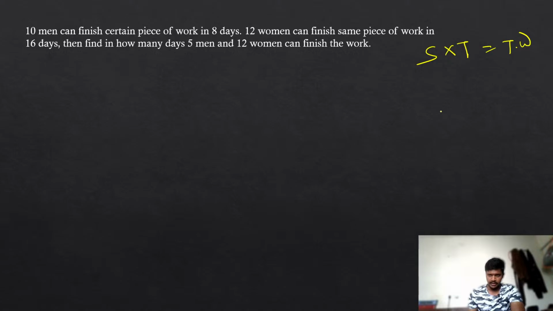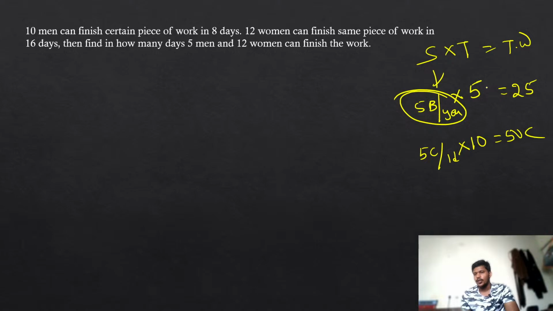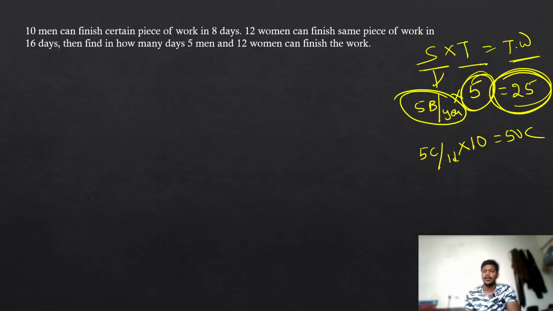That means, let us take, I can construct 5 buildings in 1 year. If I work like that for 5 years, I can construct 25 buildings. Similarly, I can eat 5 chocolates in 1 day. If I eat like that for 10 days, I can eat 50 chocolates. So whenever you multiply your speed with the time you are taking, you will get the work done by you. Your total work is always equal to your speed into your time. Just remember that one word.